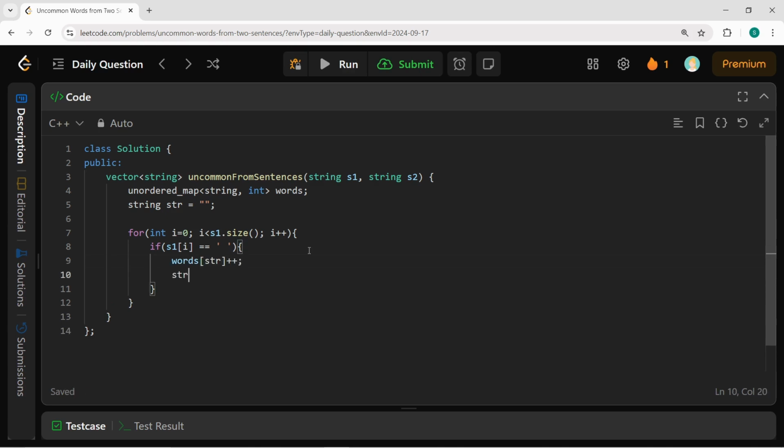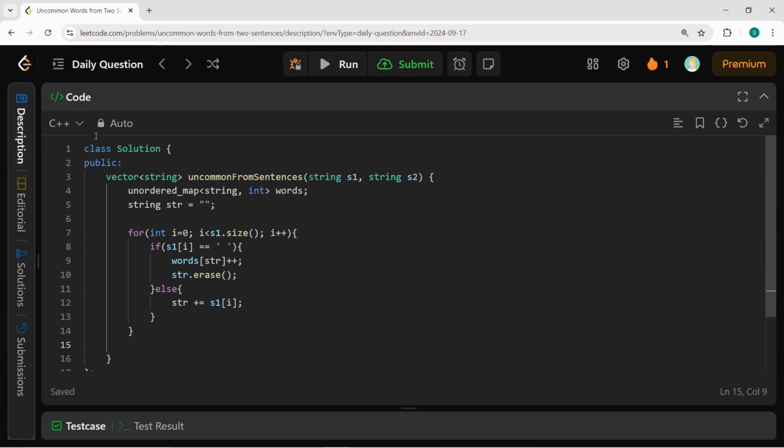Now I will erase the previous str that I had. Now if S1 of i is not equal to an empty space, then it will be part of a word. So let's add it to the current str, just like this. Sorry, this is S1.